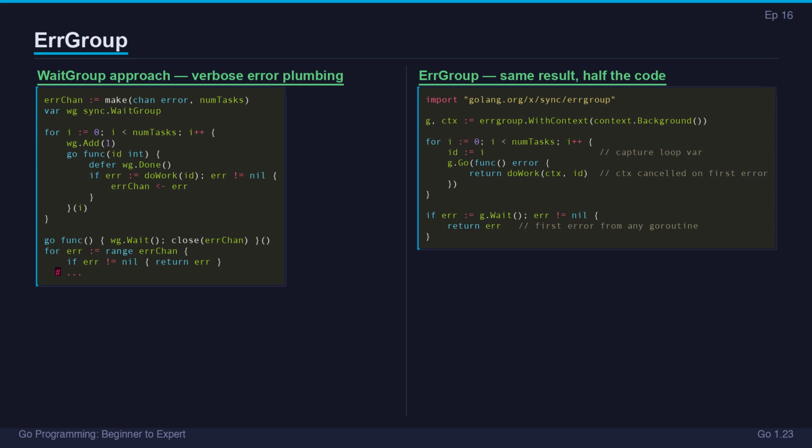It returns an RWMutex and a derived context. When any goroutine returns an error, RWMutex automatically cancels that context. Pass the context to every goroutine and check ctx.Done. When one task fails, all others stop early. This fail-fast behavior is usually exactly what you want. If one of 5 API calls fails, there's no point waiting for the other 4.